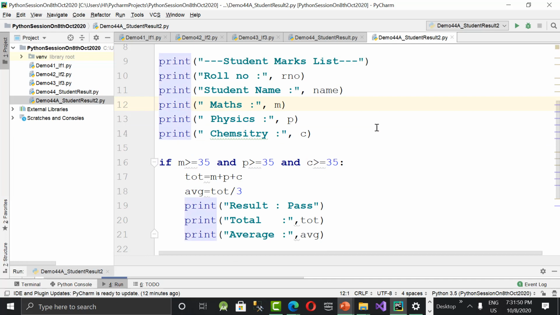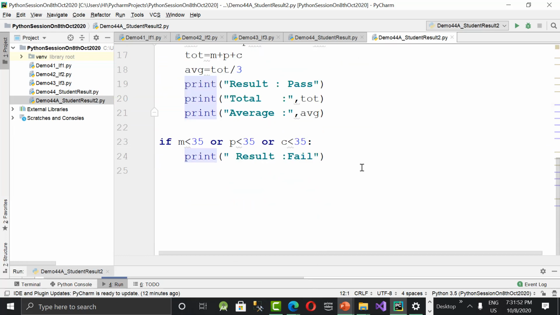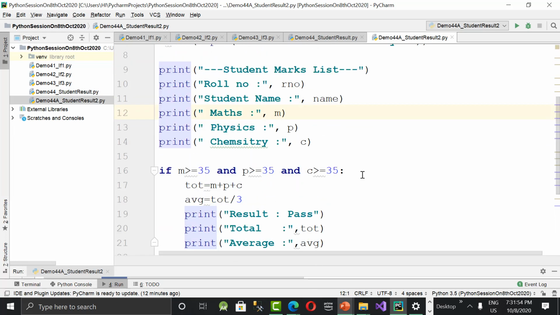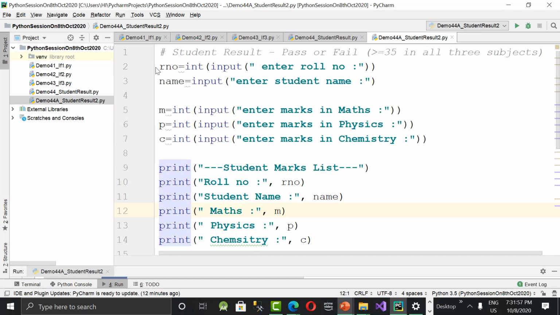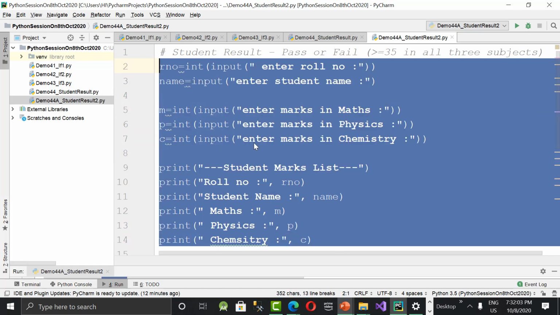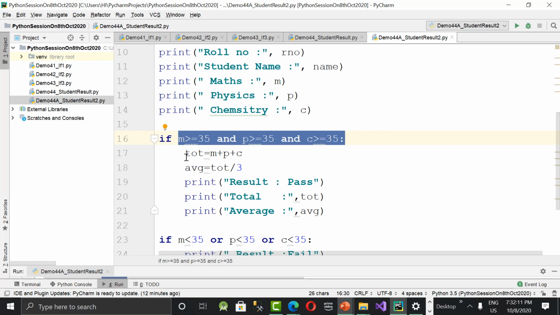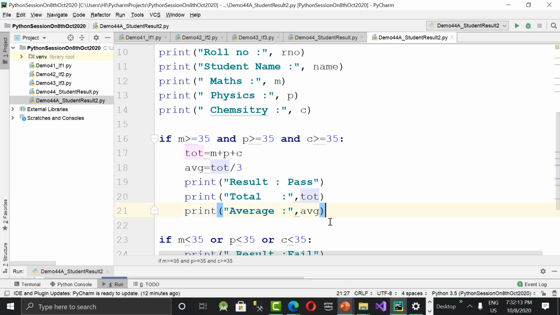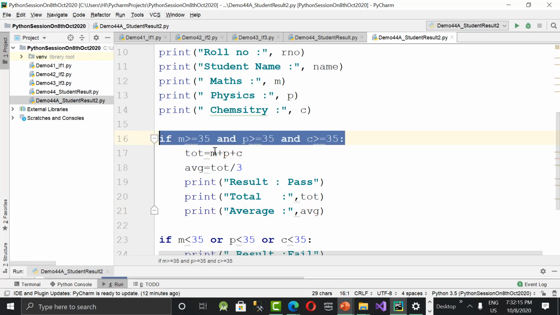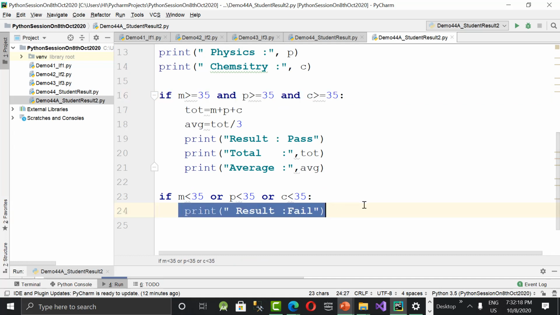If you write directly under this indentation, roll number, name, marks, these are commonly executed statements for all. But what about this tab space? These statements come under the if suite. So these statements from 17 to 21 will be executed if 16 is true. And this statement will be executed if 23 is true. So that is how the if suite will be executed.